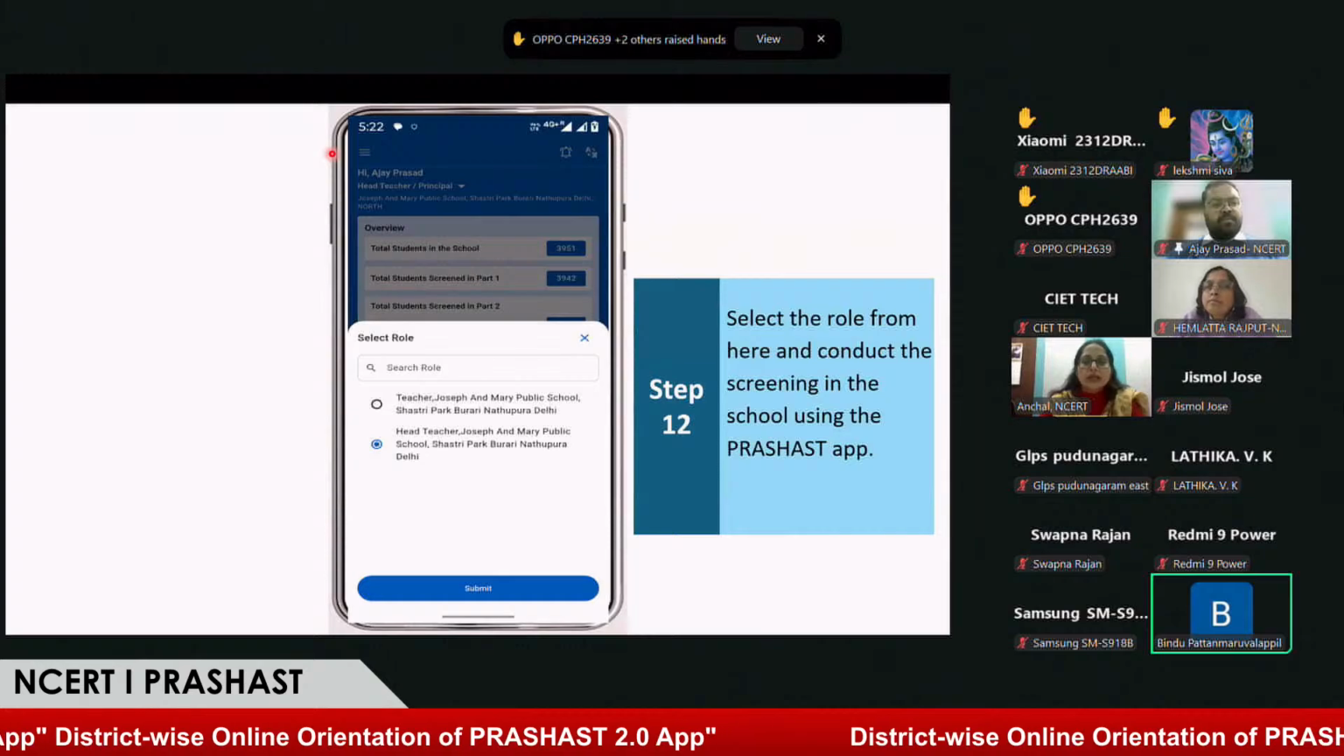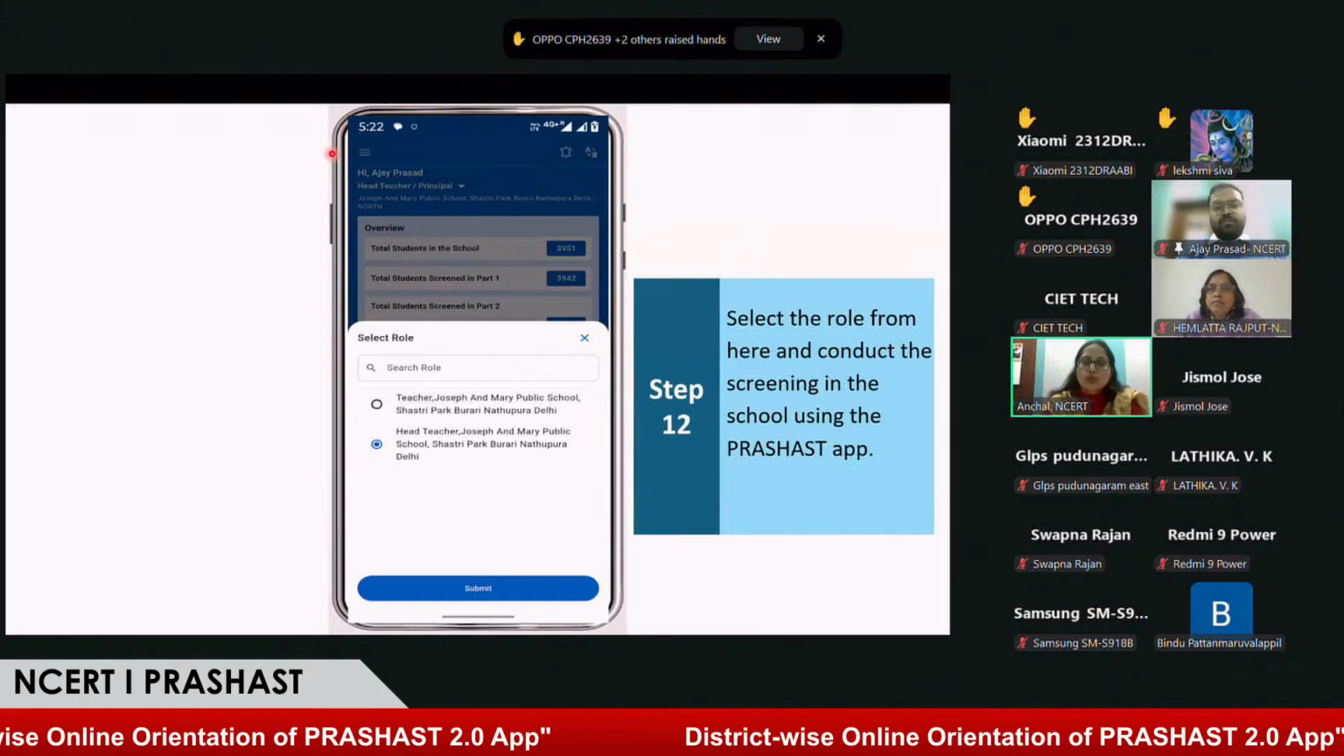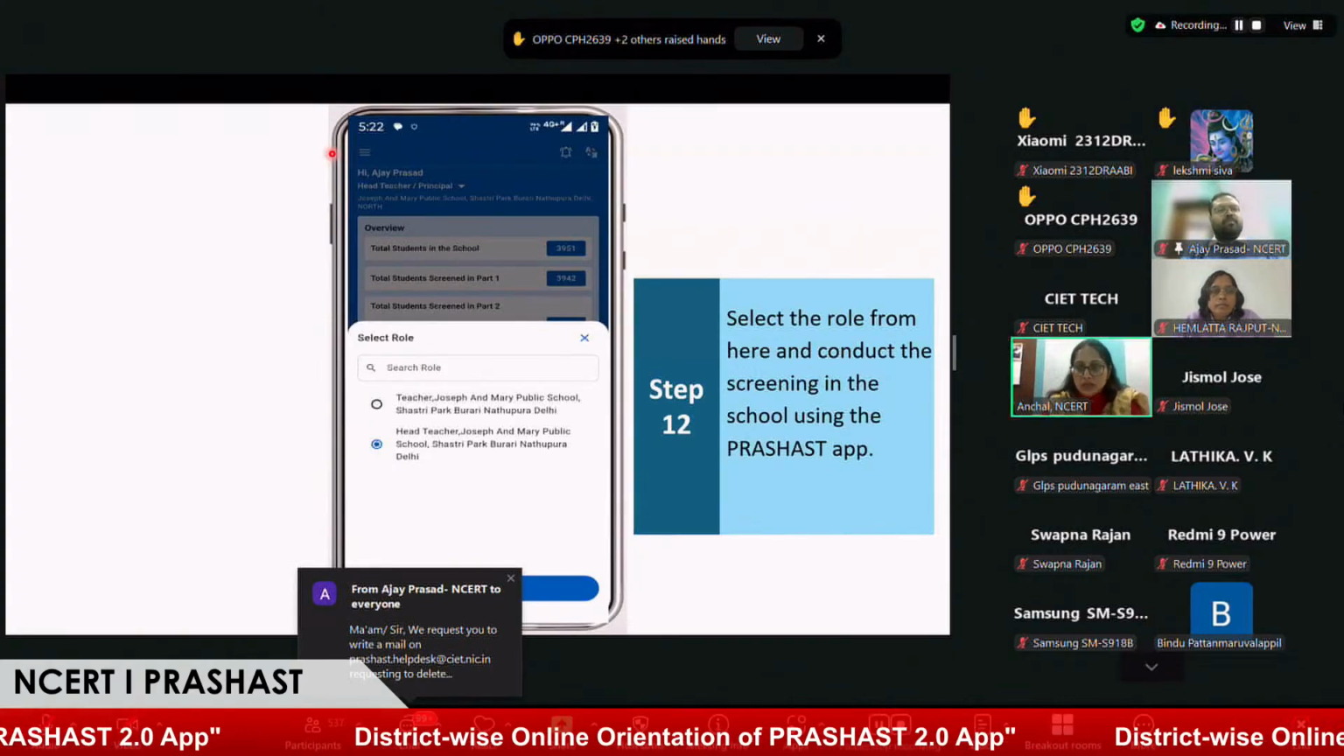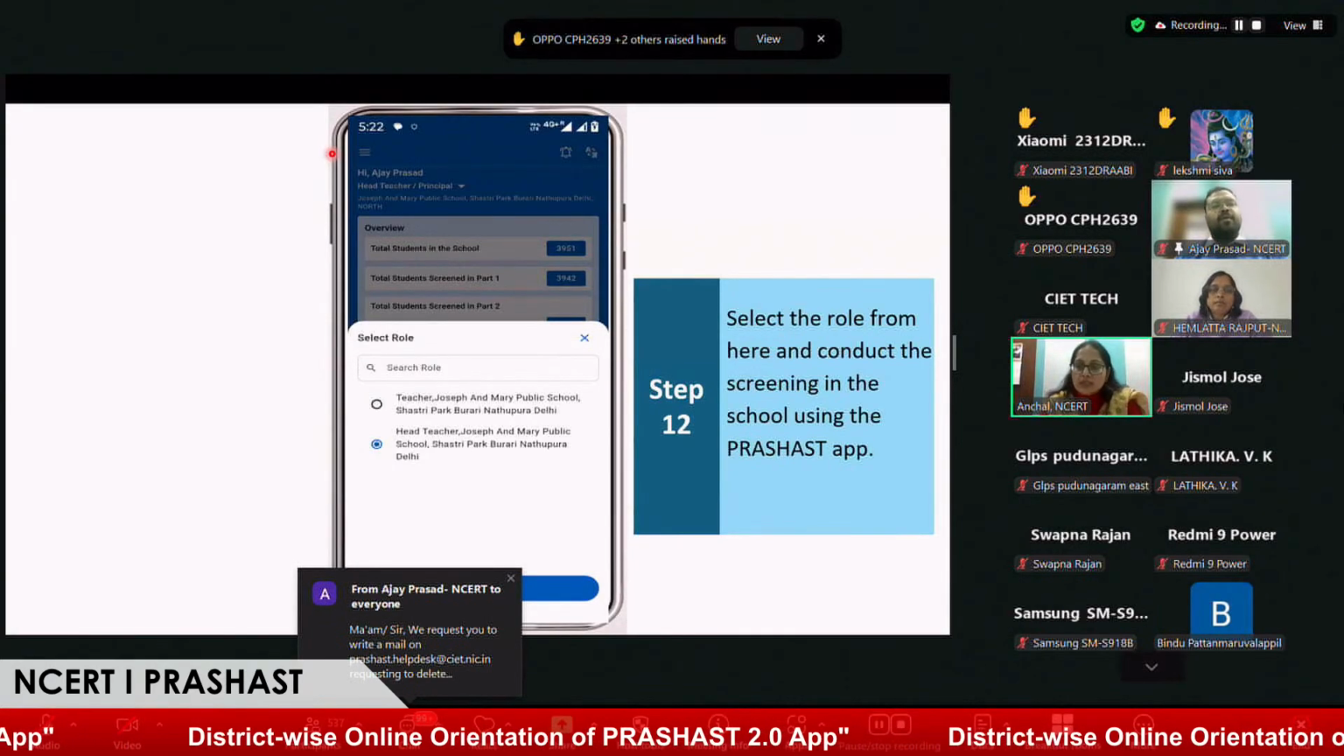Okay, sir. So in that case, when the school shows an already existing headmaster, then this headmaster needs to request us. So they can write to us on the PRASHAST help desk. Yes, ma'am.